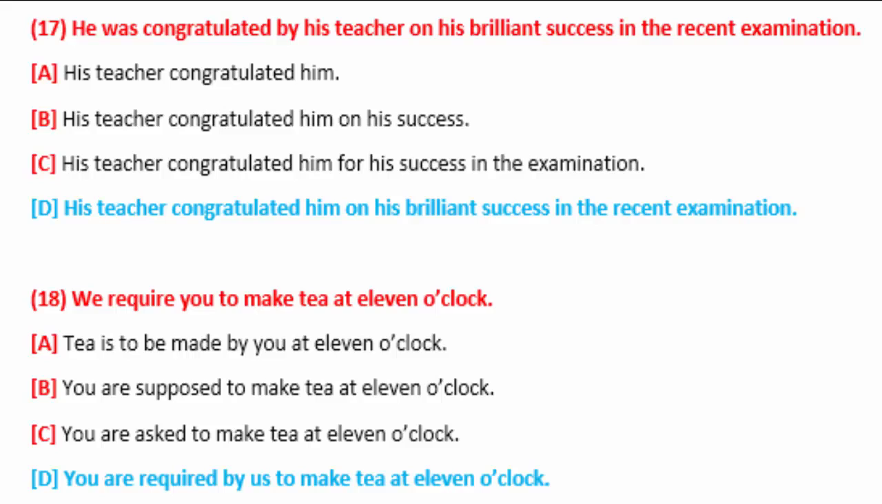Sentence number 18. We require you to make tea at 11 o'clock. Option number D is correct here. You are required by us to make tea at 11 o'clock. We require you. These are three main elements of the sentence: subject, verb and object. We as subject, require as verb, and you as an object. To make tea at 11 o'clock is the additional information. We will use it as it is.